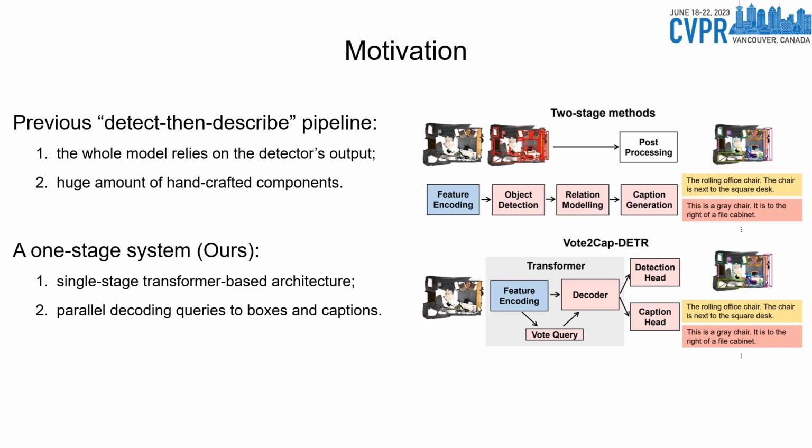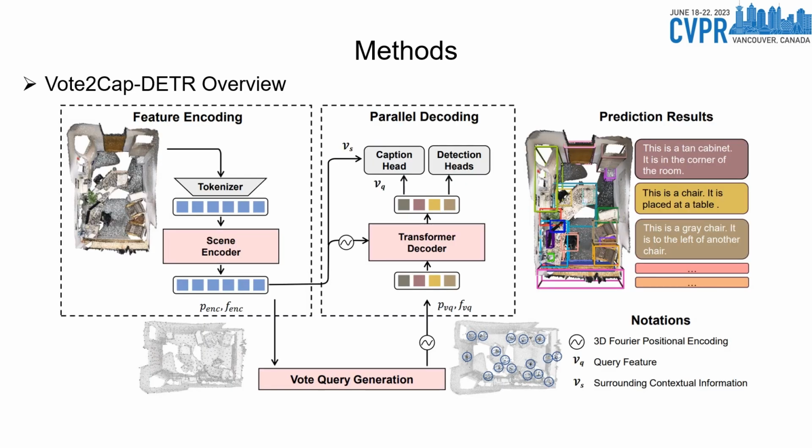This inspires us to design a one-stage 3D dense captioning system. Specifically, we adopt a single-stage transformer-based architecture and decode object queries to box estimations and captions in parallel. Our proposed Vote2Cap-DETR is a full transformer encoder-decoder architecture for one-stage 3D dense captioning.